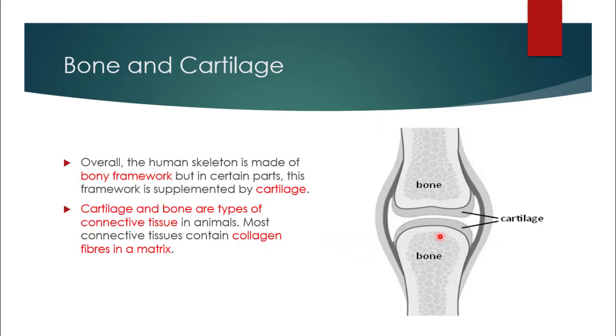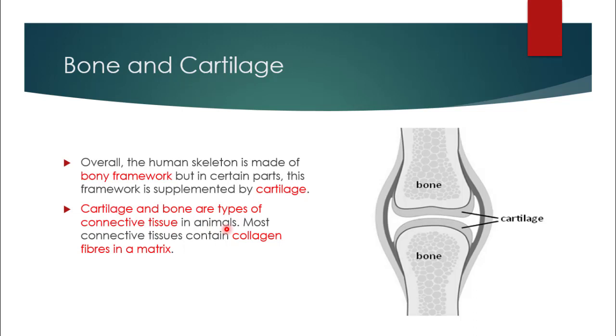Now we will discuss about bone and cartilage. Overall, the human skeleton is made of bony framework, which means the framework of skeleton is made up of bones. But in certain parts, this framework is supplemented by cartilage. As you can see in this picture, here are the two bones and this portion between the bones is called cartilage. Cartilage and bones are types of connective tissue in animals.